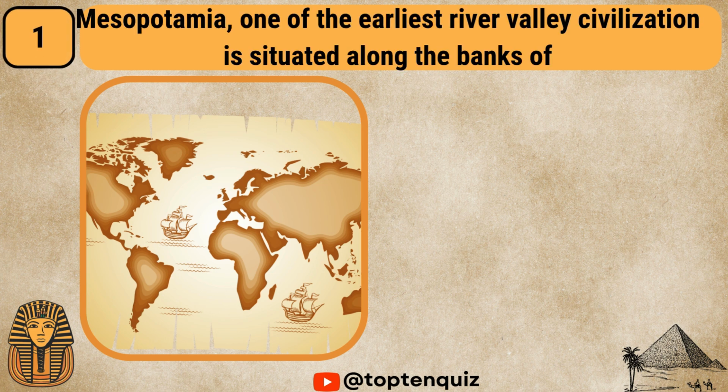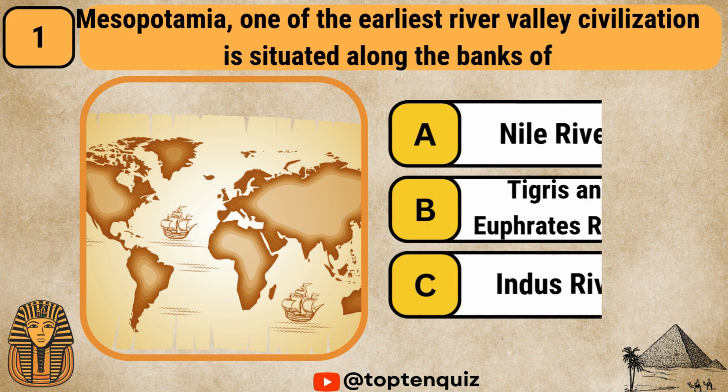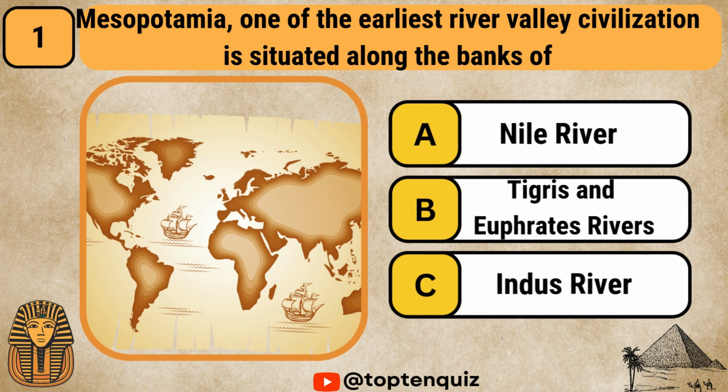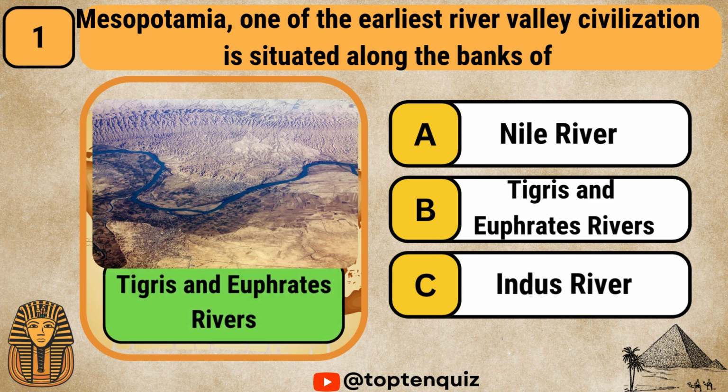Mesopotamia, one of the earliest river valley civilizations, is situated along the banks of which river? Nile River, Tigris and Euphrates River, Indus River. Your time starts now. The answer is Tigris and Euphrates River.